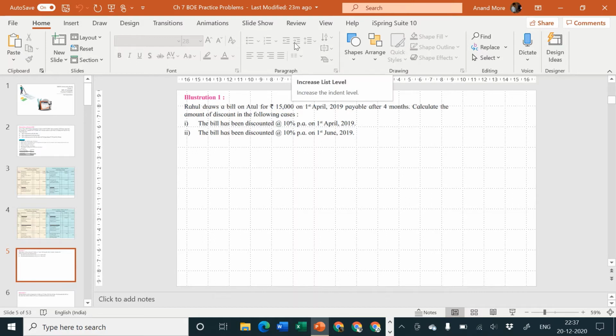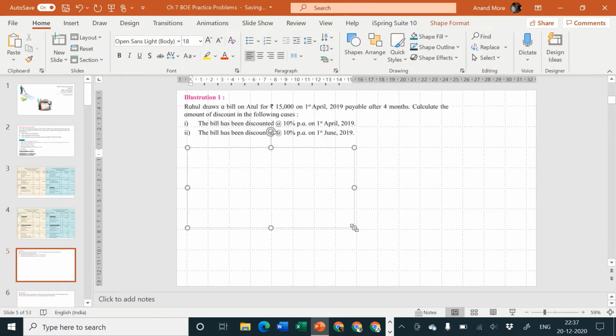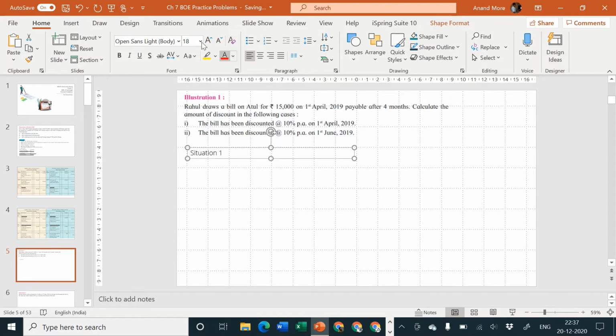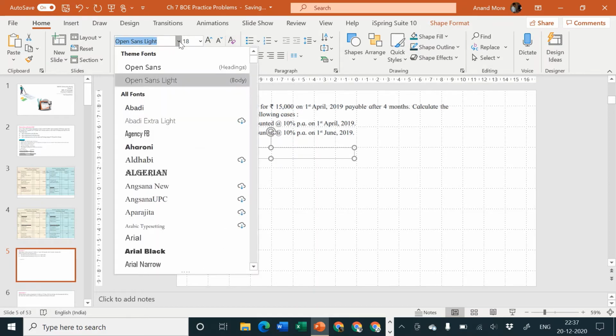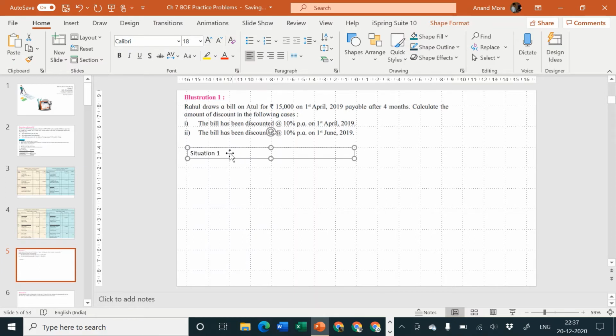First case is it is for 4 months and it is discounted on 1st April 2019 itself. So let me draw the text box. Situation 1. I'll take a different format so it will take proper space.